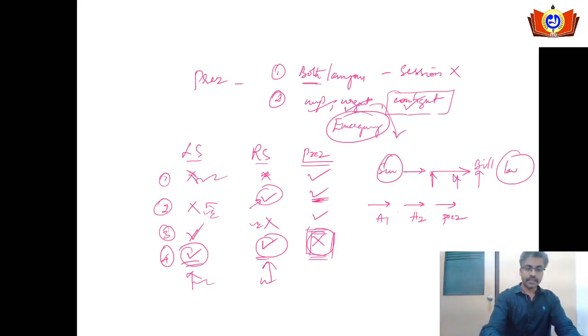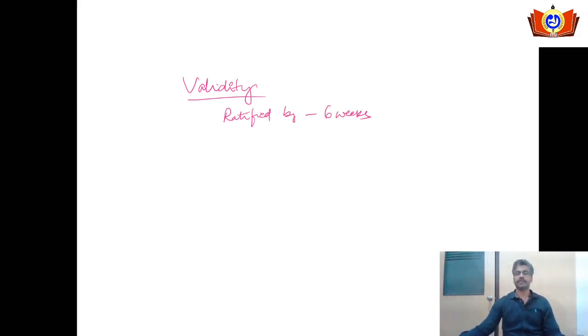Then if we check the validity of ordinances, the constitution under Article 123 says it should be ratified by Parliament within 6 weeks. Say suppose both the Rajya Sabha and the Lok Sabha are not in session and they get back, say suppose, on 10th of July, an ordinance is given by the president.